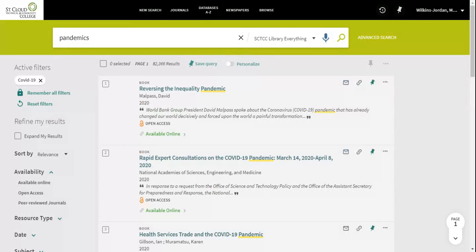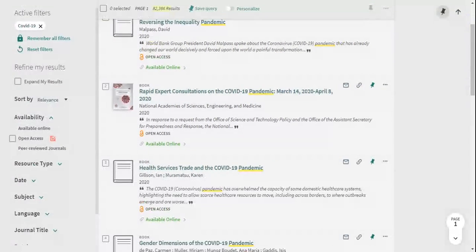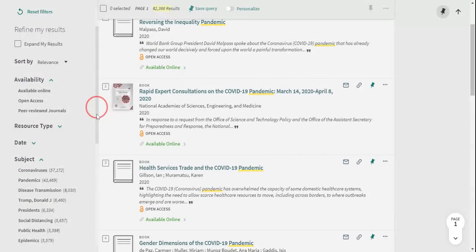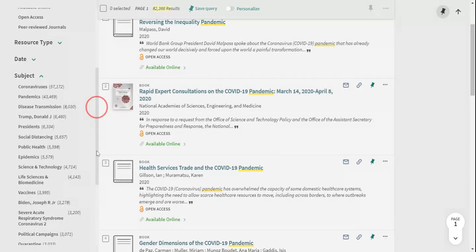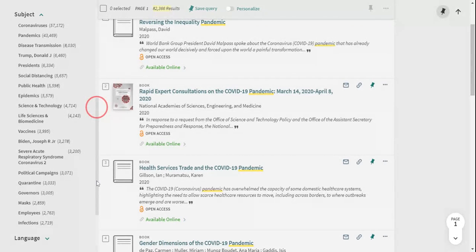So right now, I have search terms of pandemic and COVID-19 right there. So we're down to 82,000 materials here. Nah, I'm not interested yet, not even looking at it. So what other subjects could I throw in there? All right, so because again, pandemic is a huge topic, COVID-19 is a huge topic. So a lot of possibilities come in here.